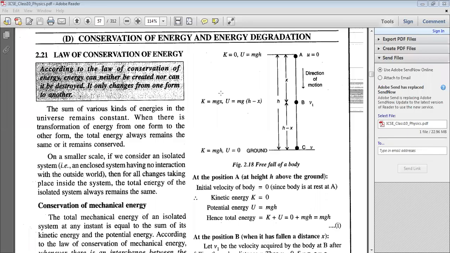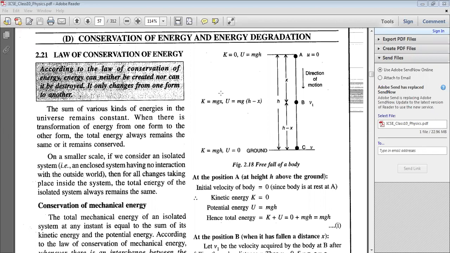Today we will be discussing conservation of energy mainly, and the part of energy degradation is not there in the current syllabus of ICSE, so we won't be going into that part. So let us begin with the concept of the law of conservation of energy.